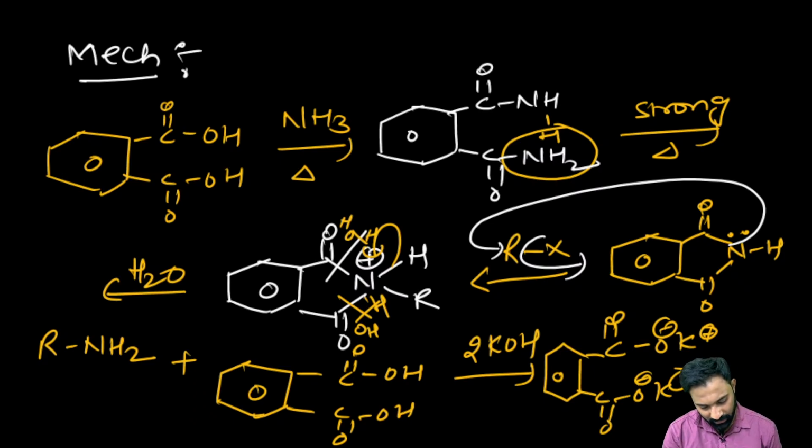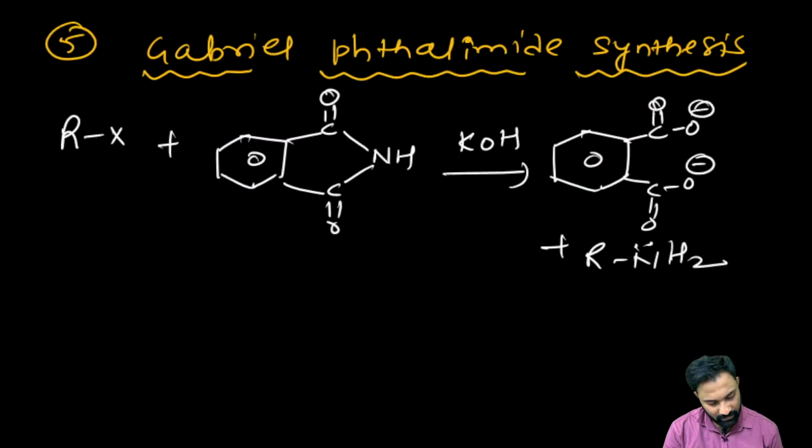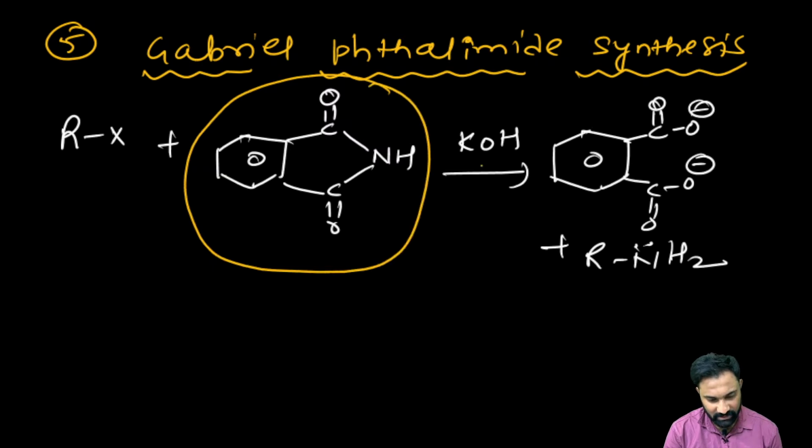Here you can see in the Gabriel phthalimide synthesis. Now this is a phthalimide. Phthalimide in the presence of the base, when you react with the 1 degree alkyl halide, now our main criteria is to prepare the amines. Clear? Again the phthalic acid is restored. So how it has been prepared, now we are going to see.